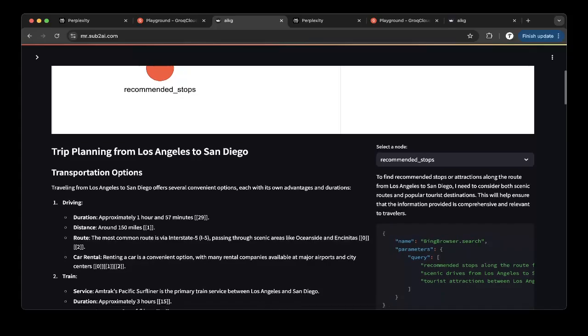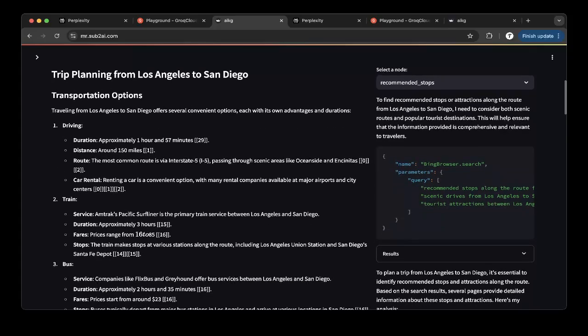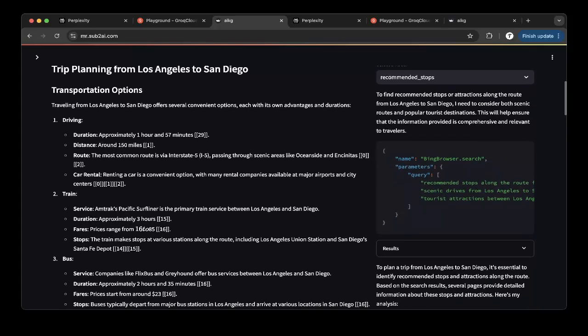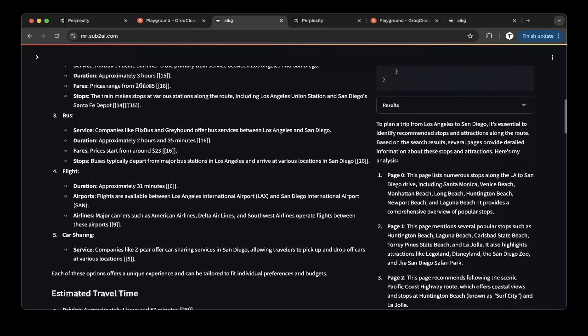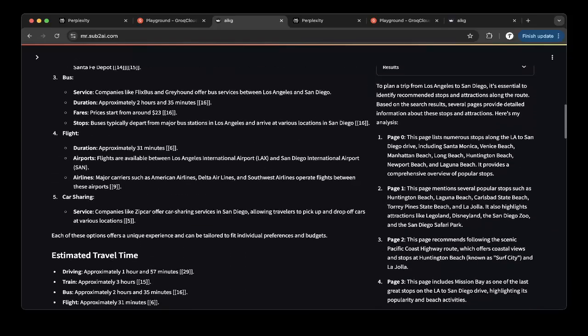Finally, it gives you a great answer with transportation options like driving, train, bus, and flight. You can see it's very detailed and laid out nicely.